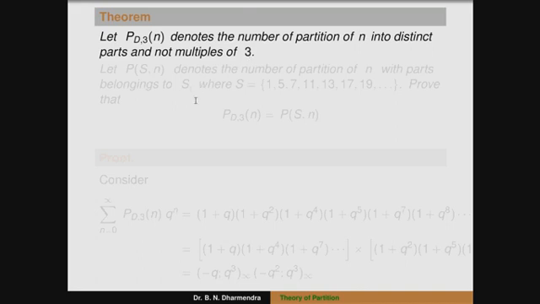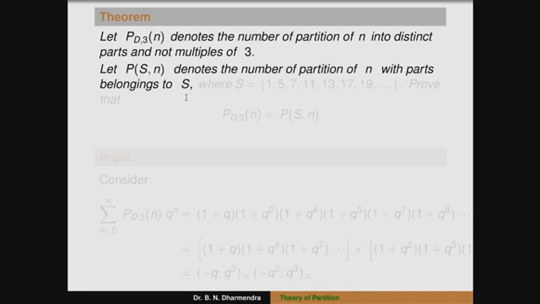And the next statement: let p of s comma n denote the number of partitions of n with parts belonging to s. Not containing distinct parts means that it is 1 divided by something, in terms of q terms only. Okay, what is s?